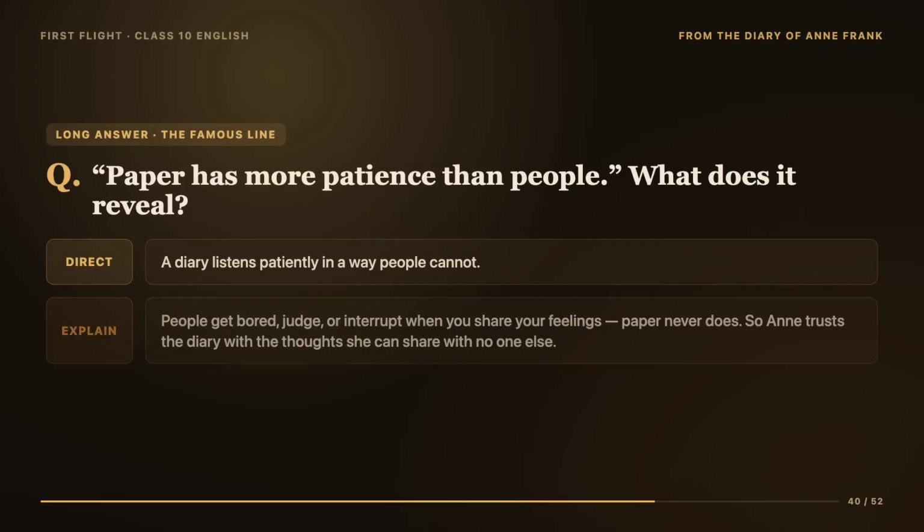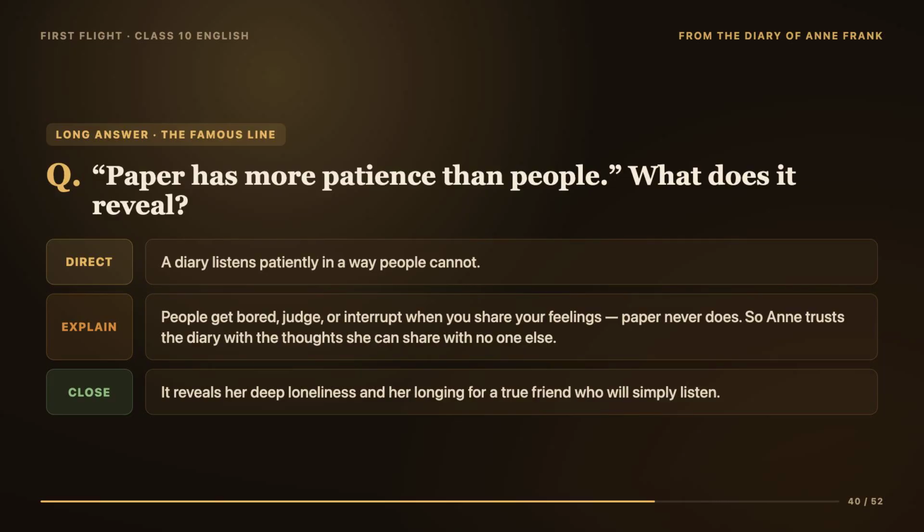Now, the long answers, worth 5 or 6 marks. Use the structure I always give you: direct answer first, then explanation, then a closing thought. Anne says, "paper has more patience than people." What does she mean? And what does it reveal about her?